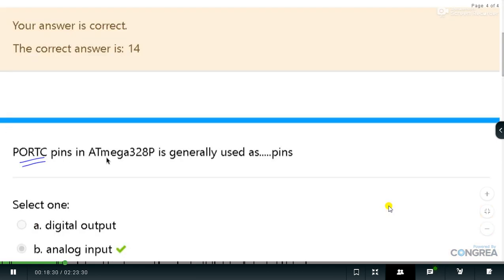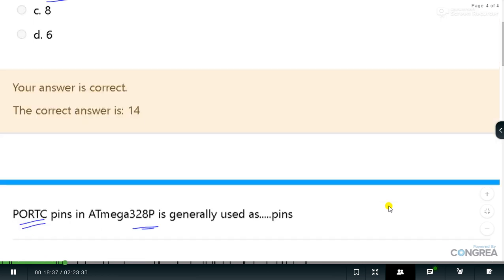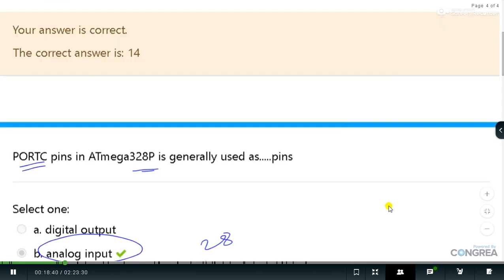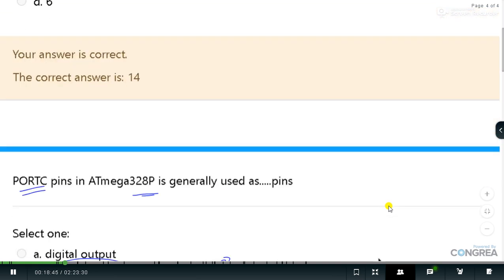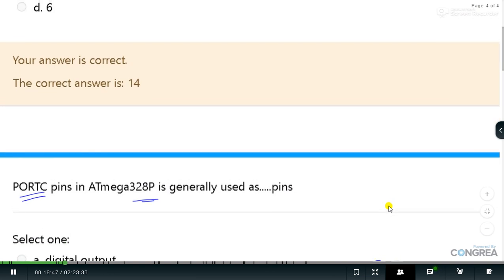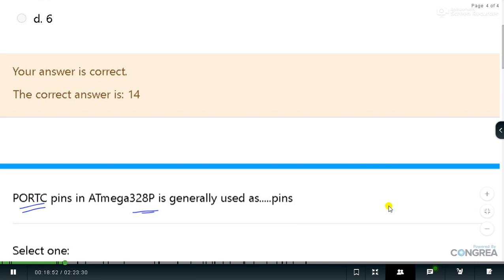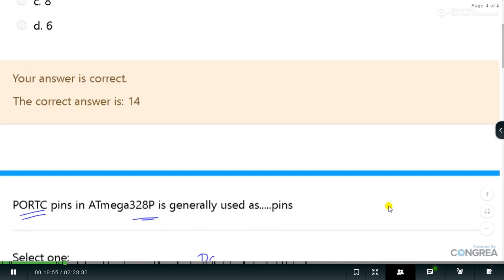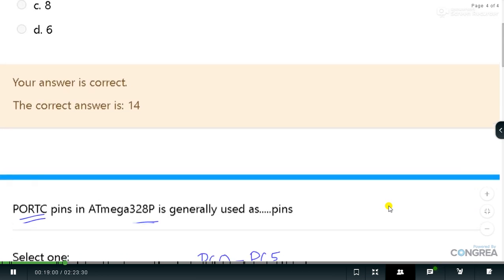Next question: port C pins in ATmega 328p are generally used as what? Generally they are used as analog input pins. We have seen that if it's a 28 pin package, then we have pins from A0 to A5. These are 6 pins which are used as analog pins. If it is a 32 pin package, then we have pins from A0 to A7. But for that, we have a dedicated port, and that is port C. So we have pins from PC0 to PC5 which are dedicated for analog pins. Port B and the rest of the ports, that is port B and port D, are used for digital world interfacing.